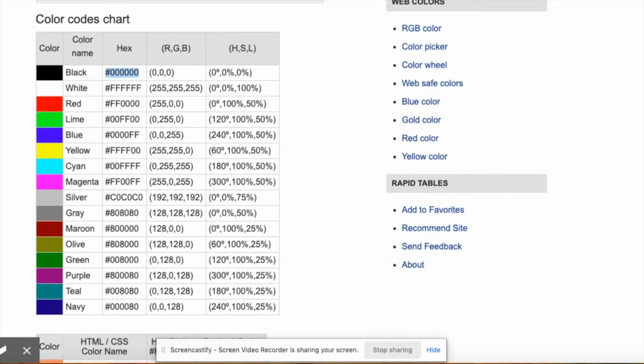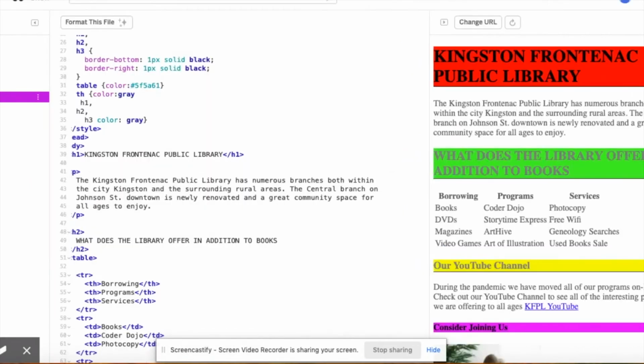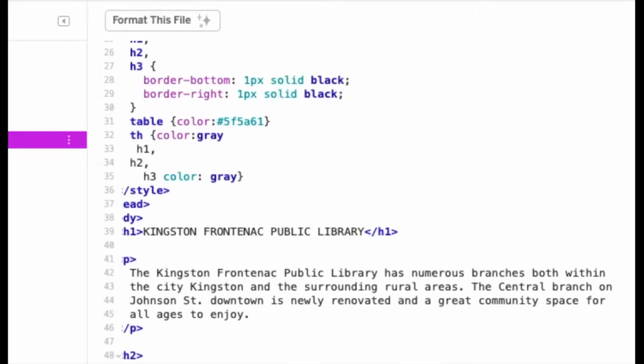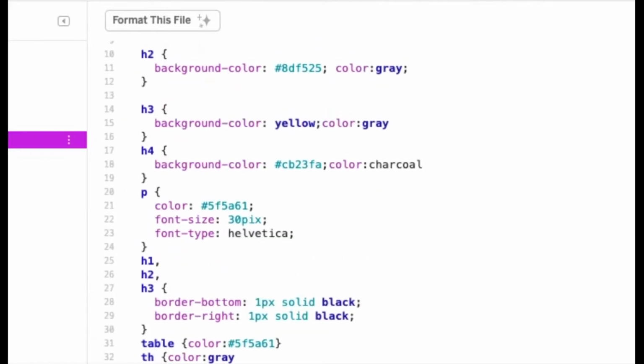I want to change my paragraph font to black, so I'm going to copy the black hex code, go back into my website, and it's the paragraph that I'd like to change. So this is too difficult to read.